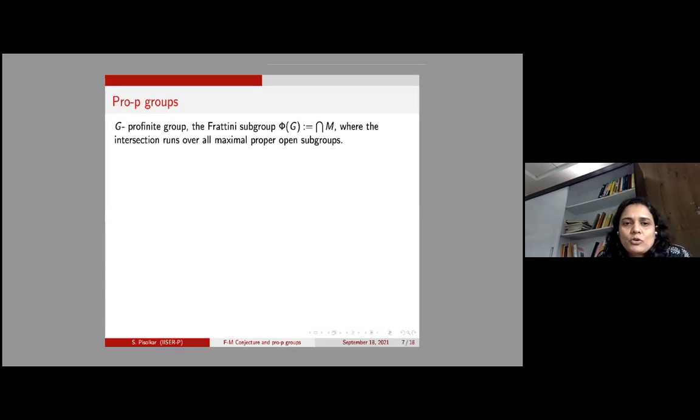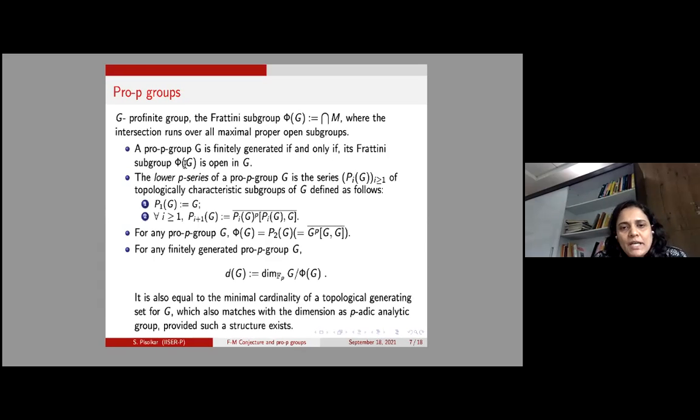So G is a profinite group. Then we define the Frattini subgroup of a profinite group as the intersection over all maximal proper open subgroups. A pro-p group G is finitely generated if and only if its Frattini subgroup, which we always denote as Φ(G), is open in G. The lower p-series of a pro-p group G is a series of special subgroups of G, which are characteristic subgroups.